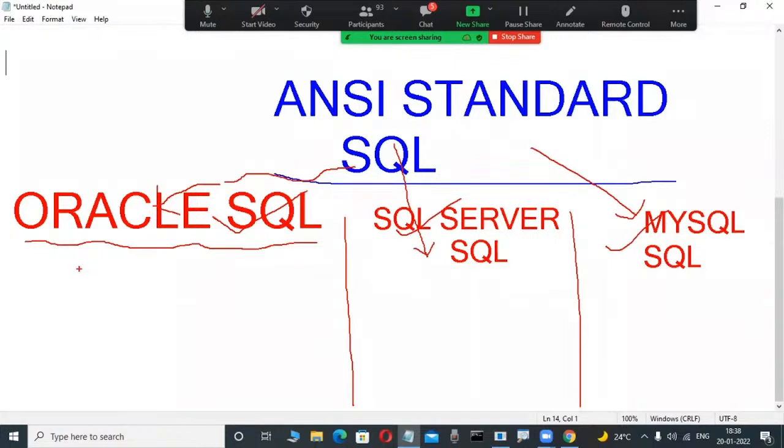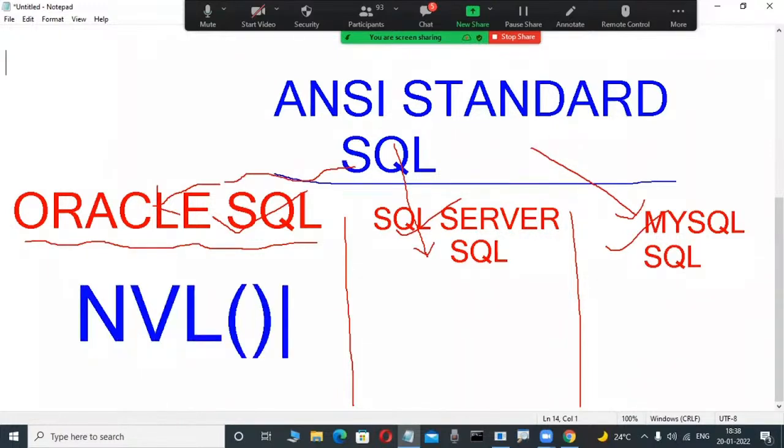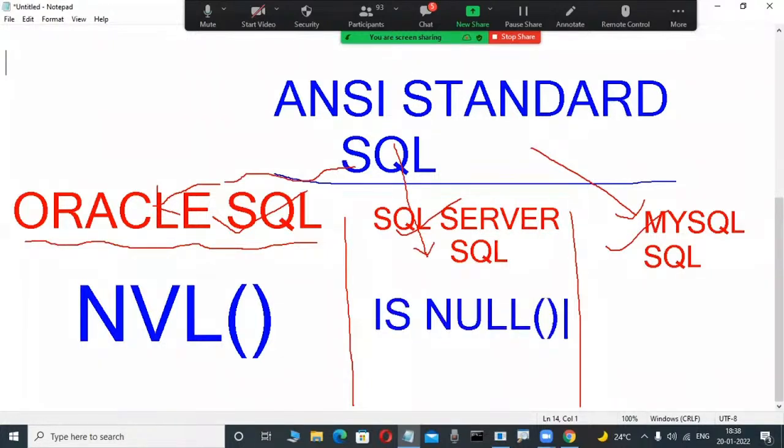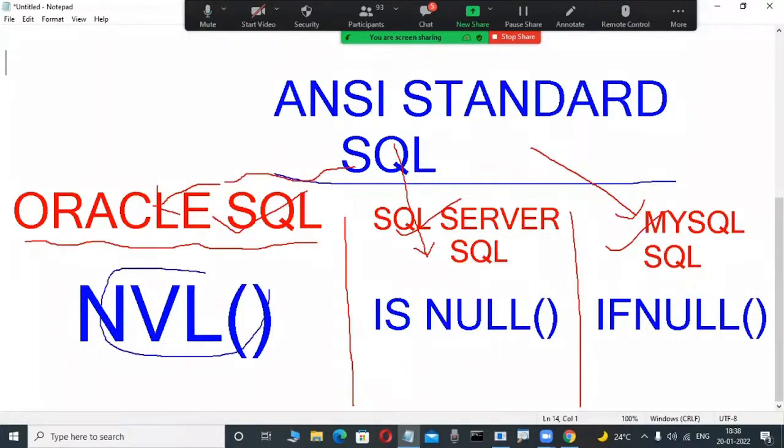And functions are also different. Suppose we are handling null values. On the Oracle side, NVL is a function. But can I use the same function in SQL Server? No, not working. Why? Because that is a different language. That's why in SQL Server, ISNULL is the function we use for handling null values. Arithmetic operations performed on null values give null. In MySQL, if I copy the same function and paste it, it does not work. IFNULL is the one used there. We are handling null values in arithmetic operations in a project. That's why functions are totally different.